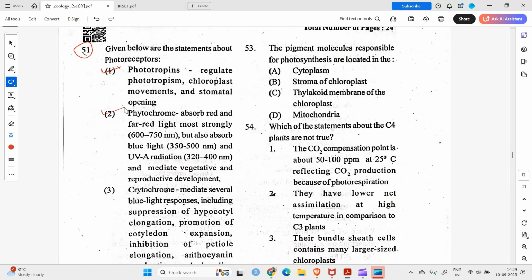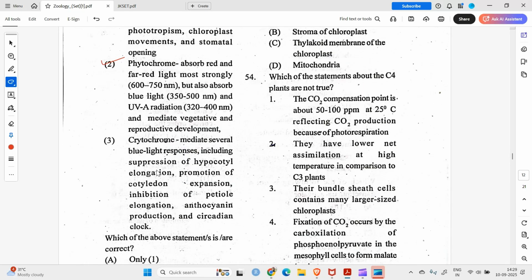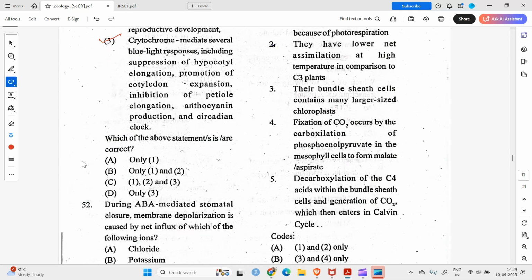Yes, this is also correct. Cryptochrome mediates several blue light responses, including suppression of hypocotyl elongation, promotion of cotyledon expansion, inhibition of petiole elongation, anthocyanin production, and the circadian clock. This is also correct. Which of the following statements is correct? Okay, 1, 2, and 3.